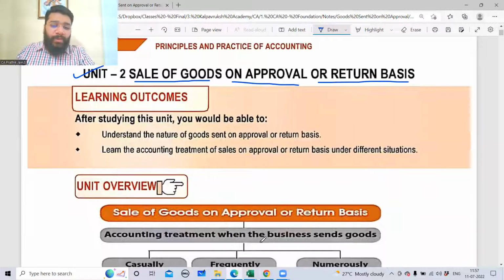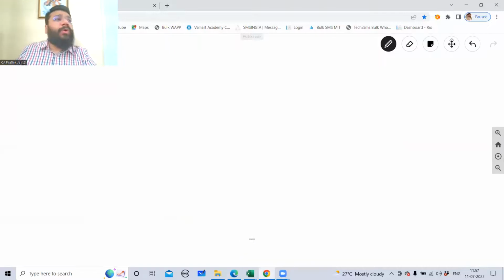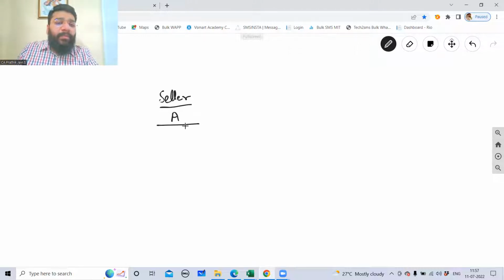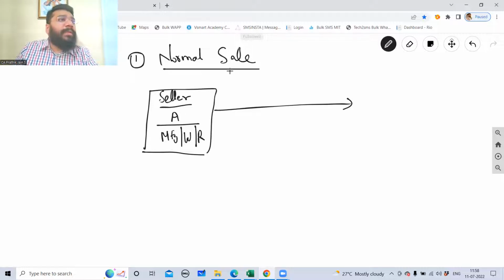Now let's go to the concept. Before I discuss what this concept is, let me ask you a normal question. Let's suppose this is seller A, who is a manufacturer, or he may be a wholesaler, or he may be a retailer. So this person, which scenario is this? This is a normal business scenario, or I can say a normal sale or a regular sale.